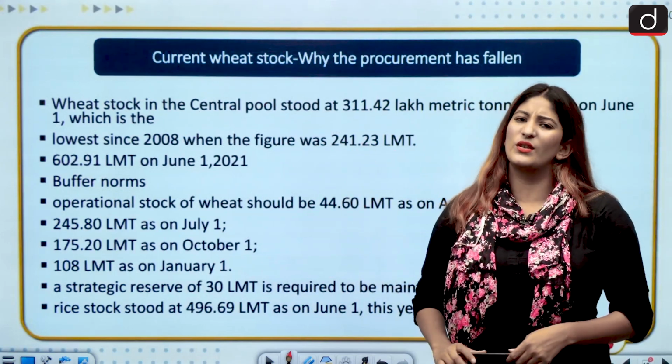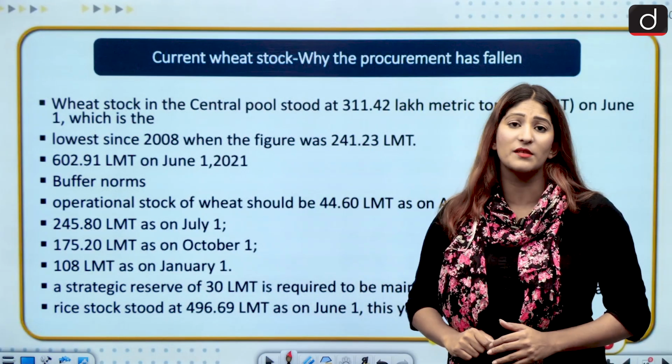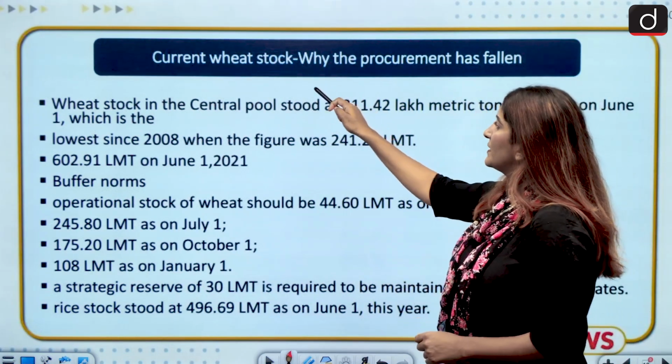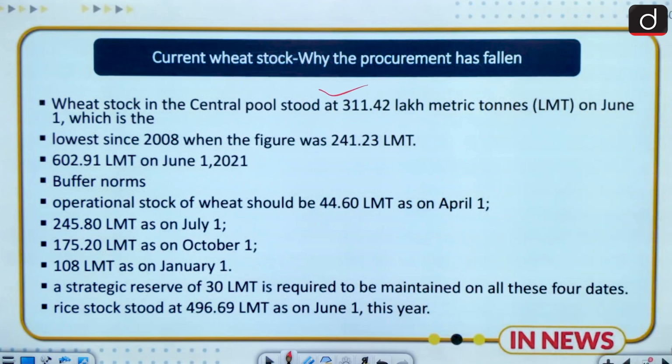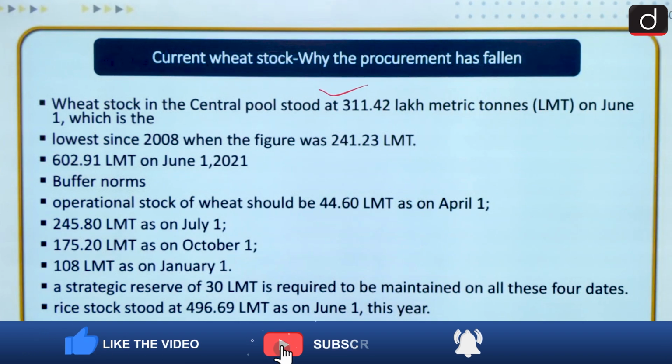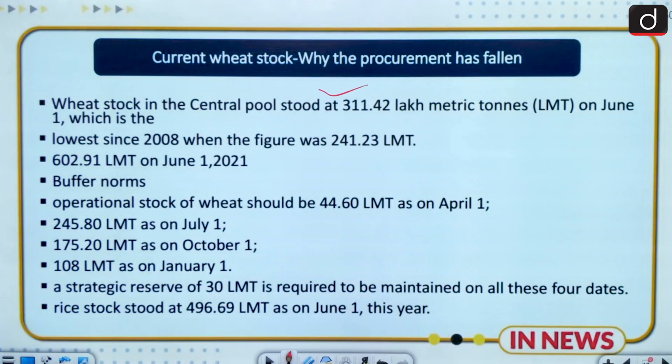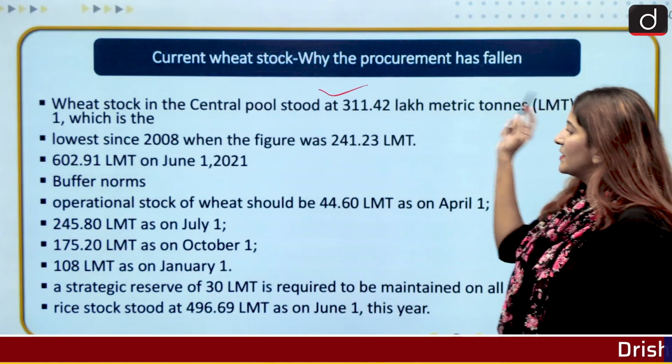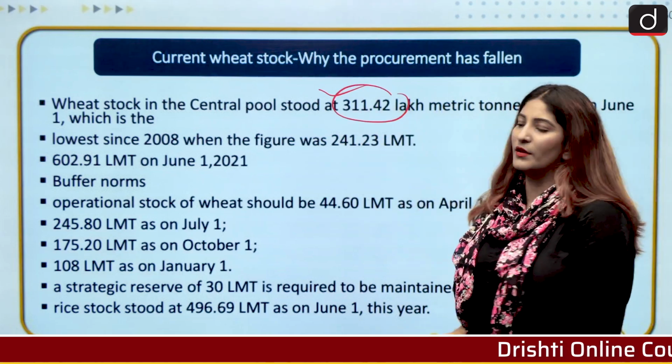So first of all, we have to know what is the current strength. This is data oriented. You can write it down, but it's not very necessary. Current data is important. Comparative, no. Current wheat stock, let us know about it. Wheat stock at the central pool stood at 311.42 lakh metric tons on June 1st. It is the lowest since 2008, because then the figure was 241.23 LMT. Then 602.91 LMT was there on June 1st, 2021. As you compare June 1st, 2021 to June 1st, 2022, you can see it's of course lower, right?